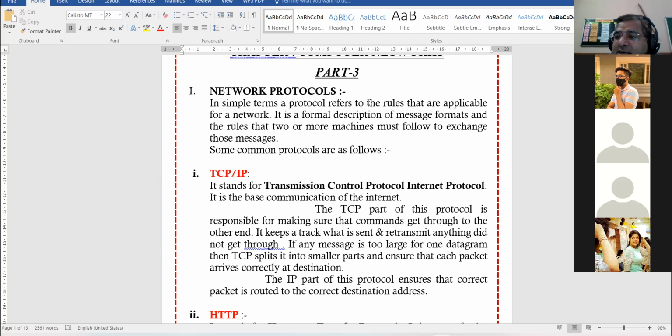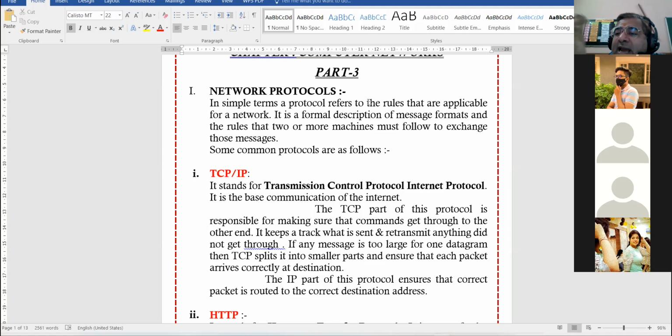At the receiver side, there will be again one TCP that will receive the packets which are coming in random order. It will arrange the packets again and reassemble them to form the original message again. जो रैंडम पैकेट्स आए हैं उनको दोबारा से रीअसेंबल किया जाएगा ताकि ओरिजिनल मैसेज फ्रेम आउट हो सके. Up till here is the role of TCP. Now the role of IP starts. IP stands for Internet Protocol. IP का रोल क्या होता है?